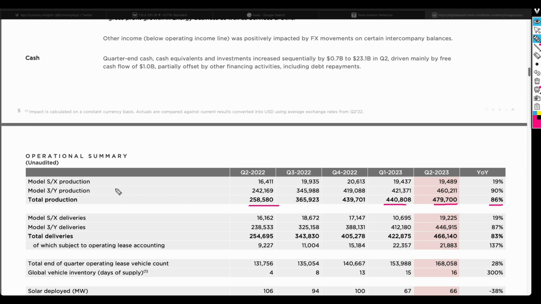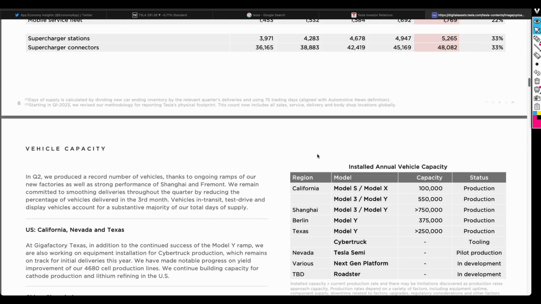This is in terms of production, not deliveries. The deliveries are here. So the total deliveries are 466, and also they represent about 83%. So only a few cars that are not delivered. You can see the difference there. They say that these cars are subject to operating lease. So what is important to highlight here is that Tesla is able to generate or to produce these 480 cars, and then they can sell most of the cars, because we don't want to produce something and then it just sits there as inventory and then it is not sold, because then that will be a problem. It means that you are producing a product that people are not interested in.